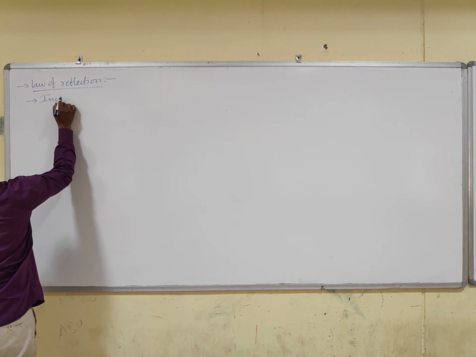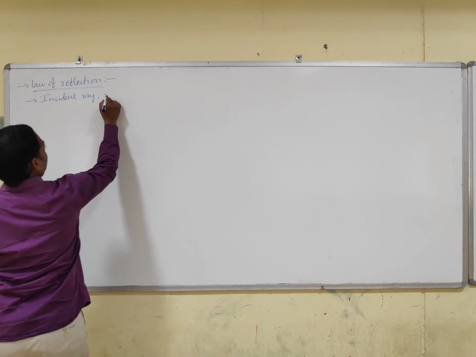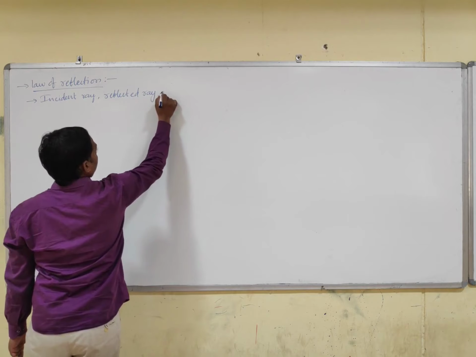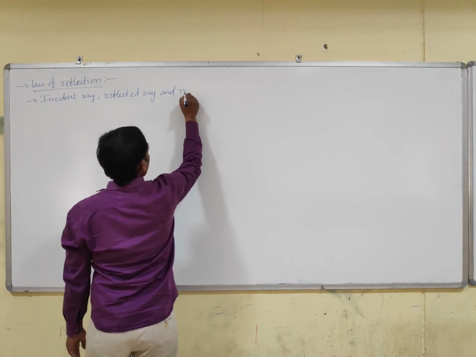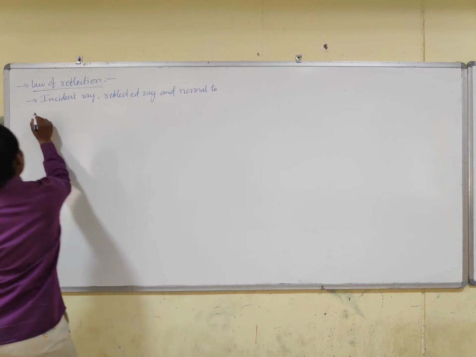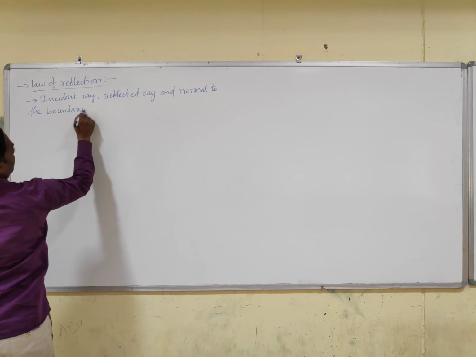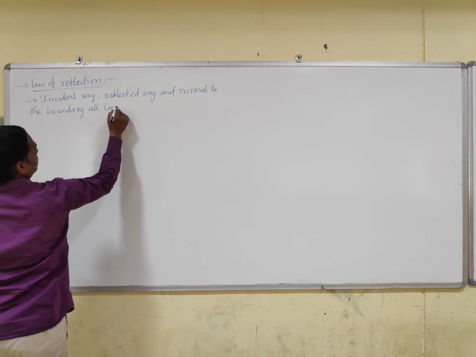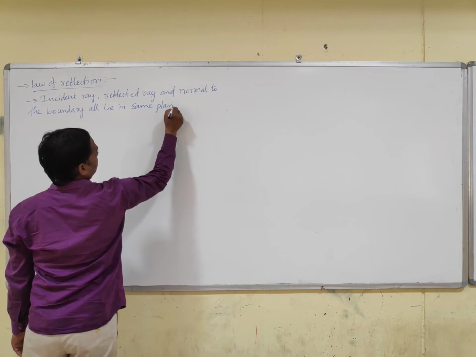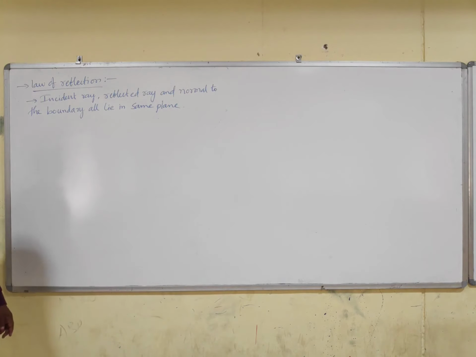Incident ray, reflected ray, and normal to the boundary all lie in the same plane. This is the definition of the law of reflection.